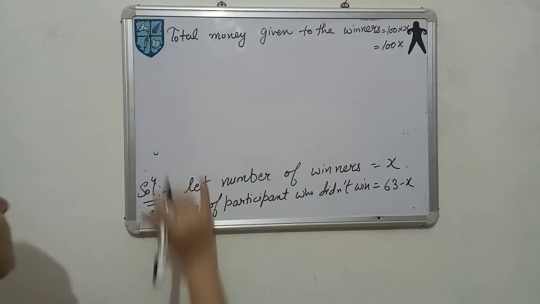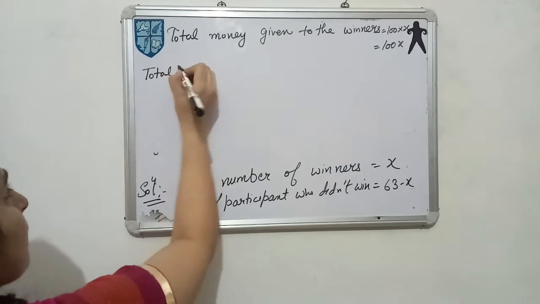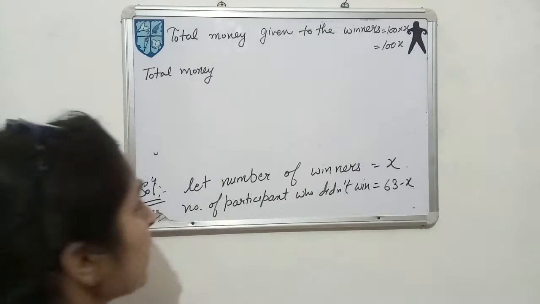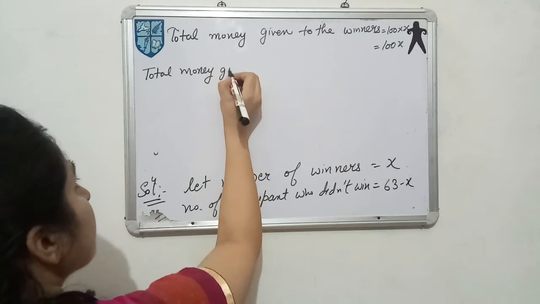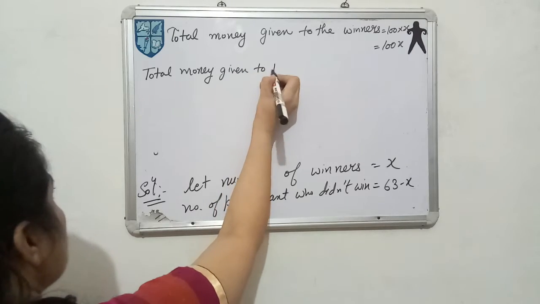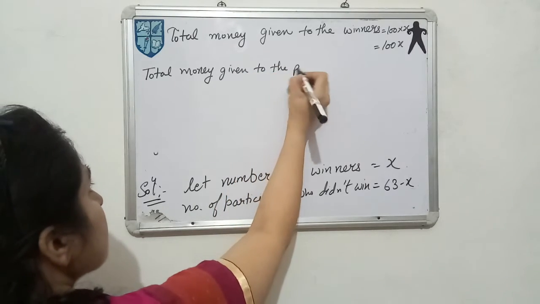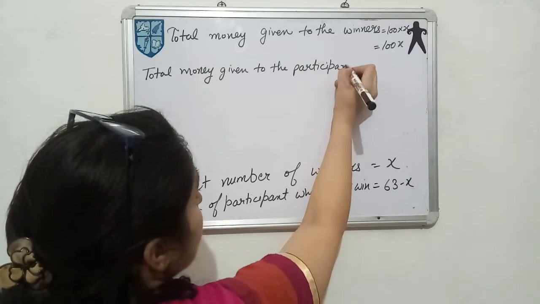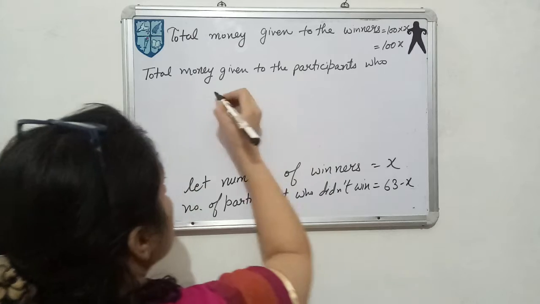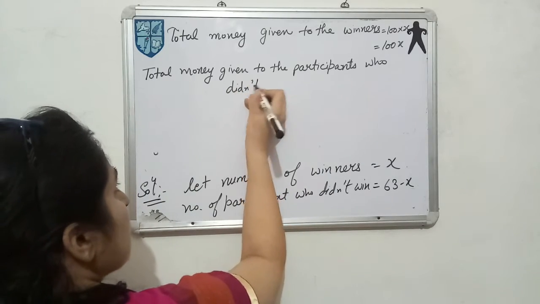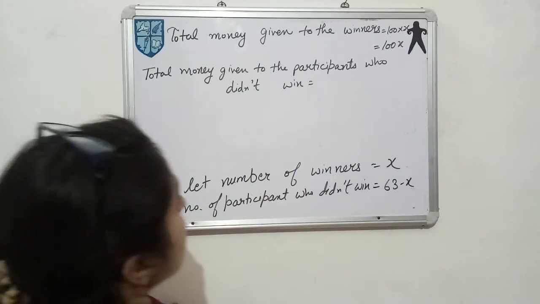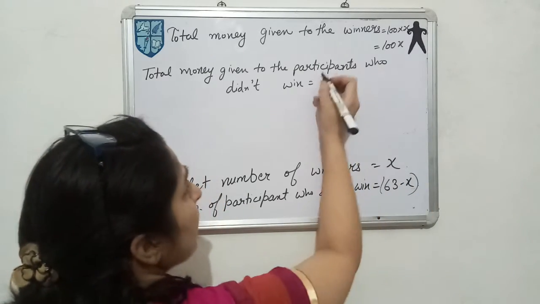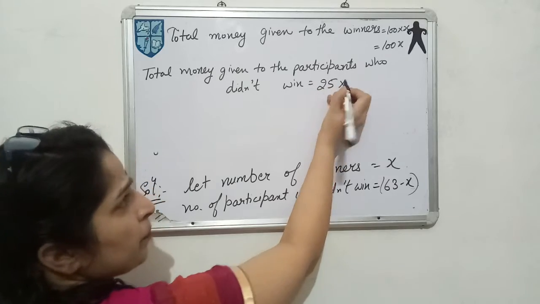Then you will write the total money which they have given to the participants who didn't win. Total money given to the participants who didn't win is equal to, see, the total participants who didn't win is 63 minus X, and they have given ₹25 to each person.